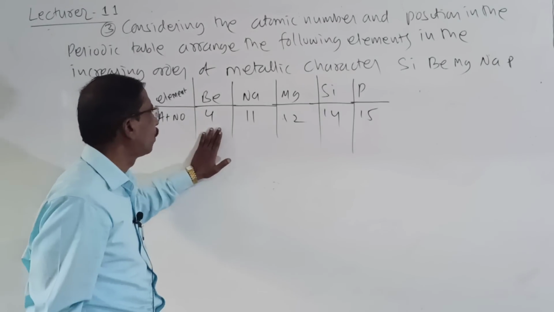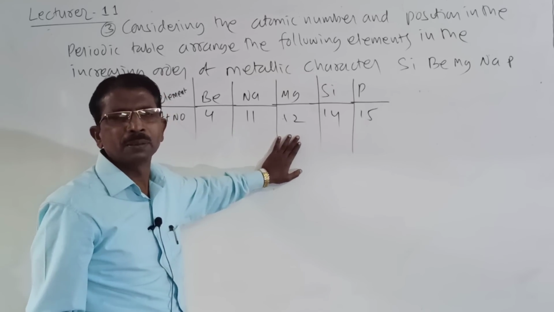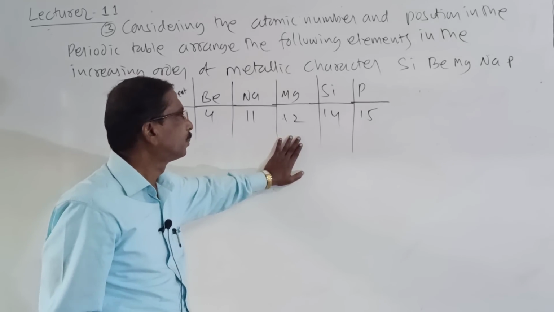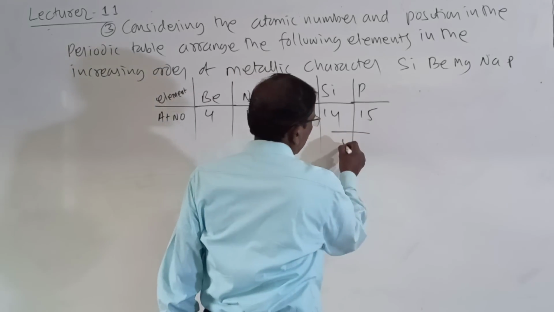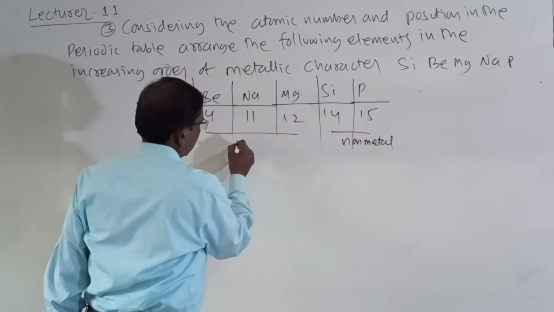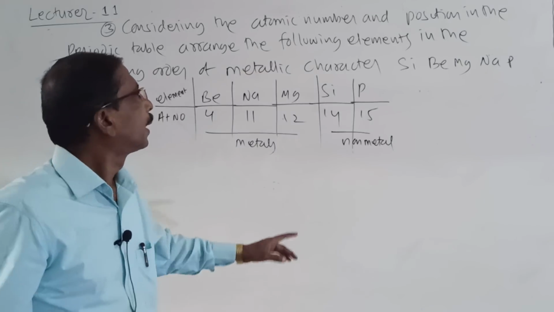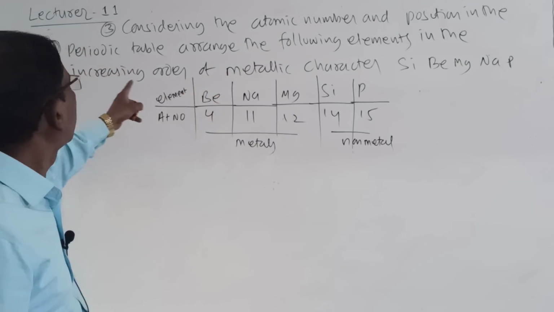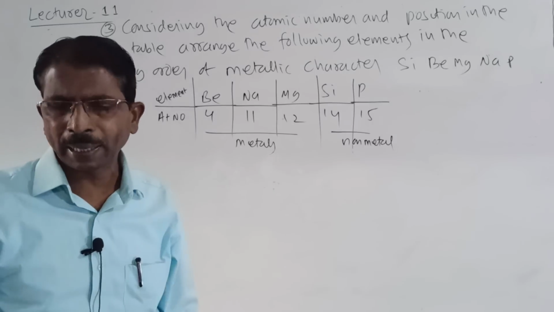But here we know beryllium, sodium and magnesium are the metals, and silicon and phosphorus are the non-metals. Then the question is, considering position in the periodic table, arrange the elements in the increasing order of their metallic character.